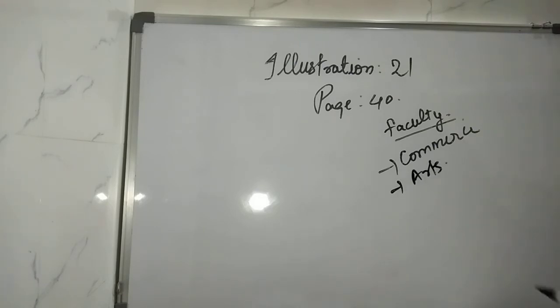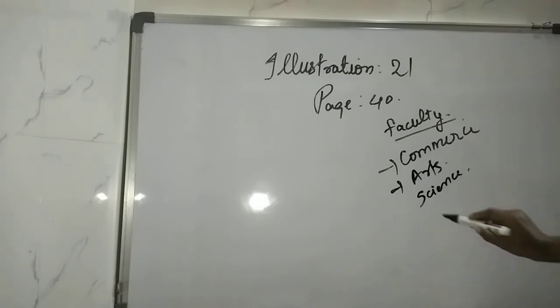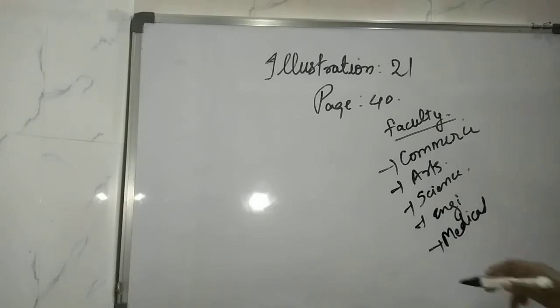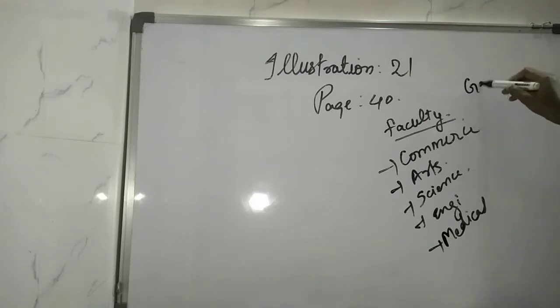Then 20% are in science faculty. So science is given. Then 10% are in engineering. And the remaining 5% are in medical. So this much of the attributes has been given to you. The ratio of the number of boys and girls in the commerce faculty. So the second one is gender, boys and girls.